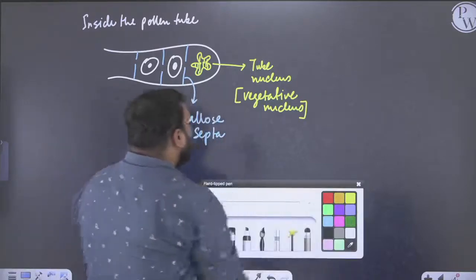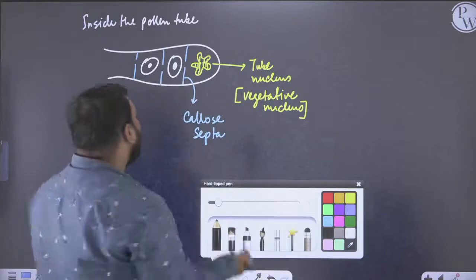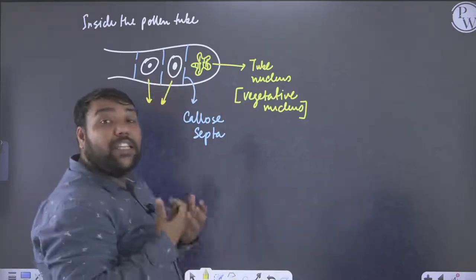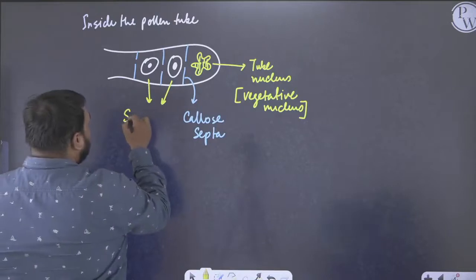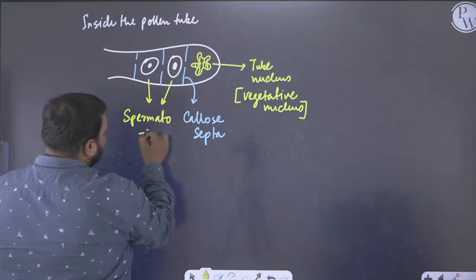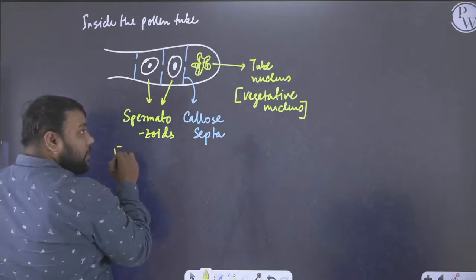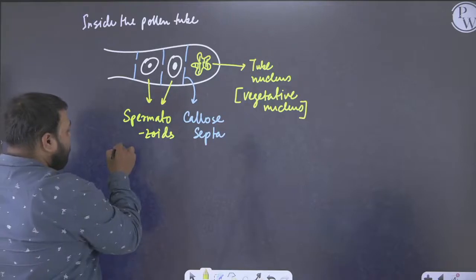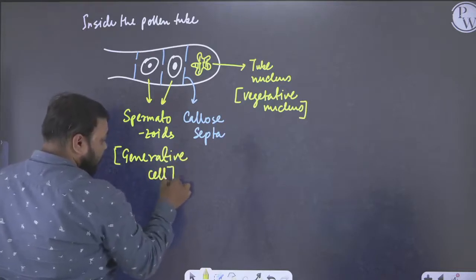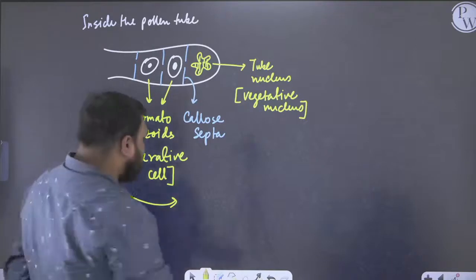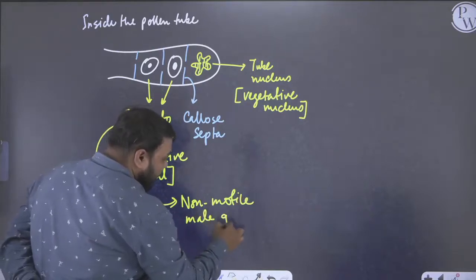As we have seen, the tube nucleus, which we earlier used to call the vegetative nucleus, and here similarly the generative cell, as we used to call it before, now we are going to call it spermatozoids. So spermatozoids, initially we used to call it, tell me children, we used to call it the generative cell, right? So you know that these spermatozoids are basically your non-motile male gametes.